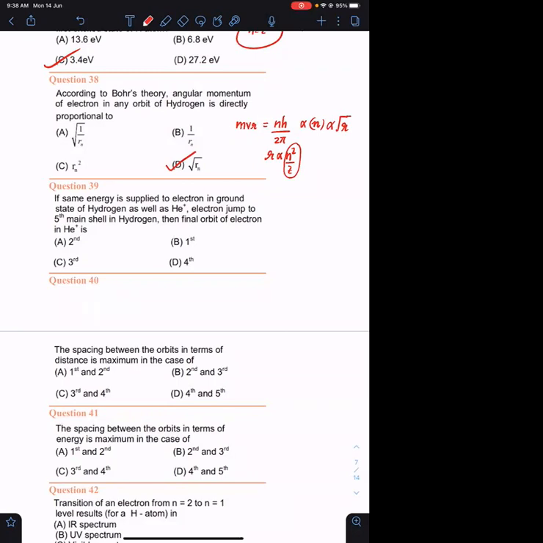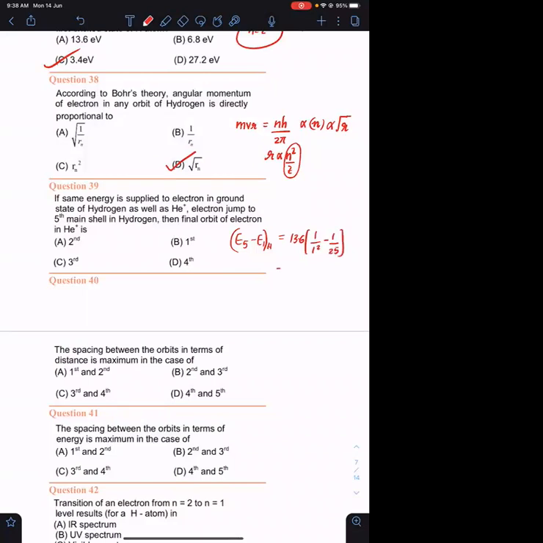If same energy is supplied to the electron in ground state of hydrogen atom as well as helium positive, electron jump to fifth main shell in hydrogen. So what is the energy supplied? E5 minus E1 in case of hydrogen. दोनों को same energy supply किया, but यहाँ पे हमको दिया है hydrogen में fifth shell में गया. So what is the energy supplied? It is E5 minus E1, which is 13.6 into 1 by 1 square minus 1 by 25.